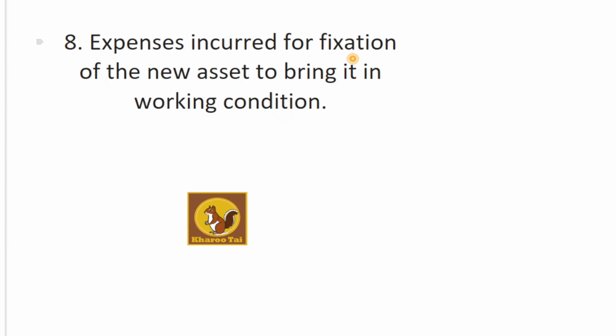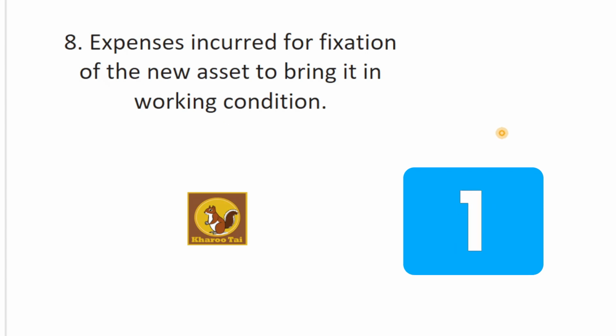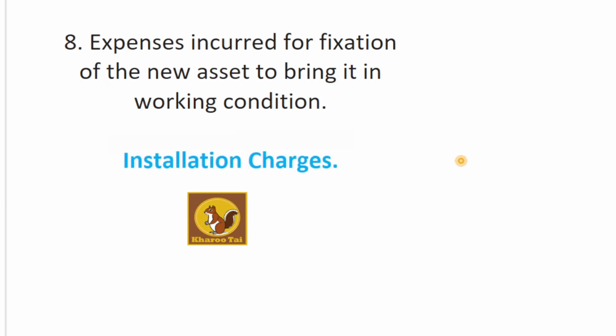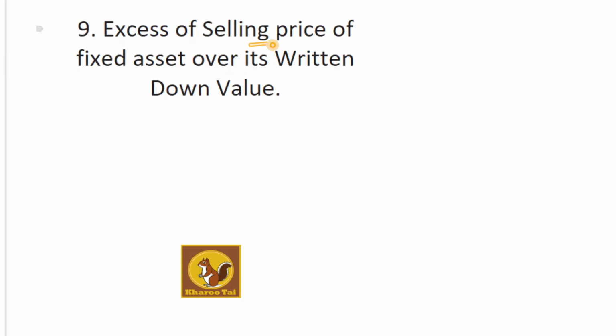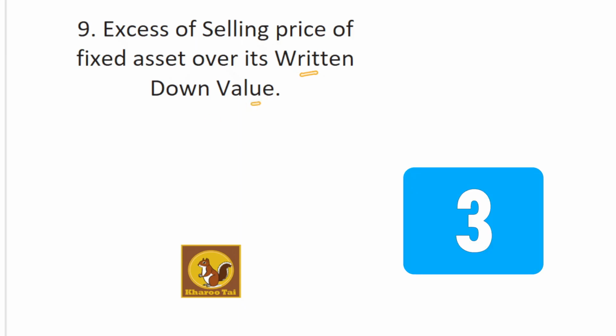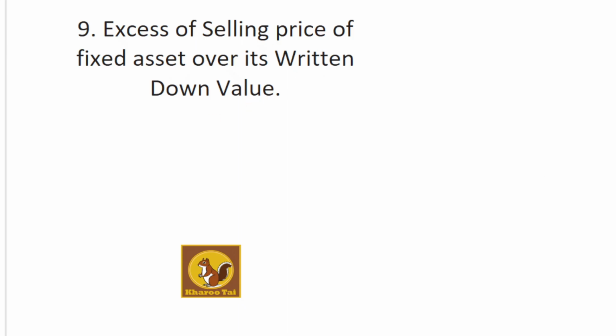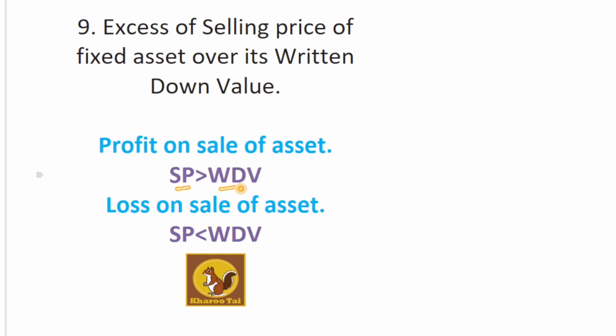Expenses incurred for fixation of the new asset to bring it in working condition. Installation charges. Excess of selling price of fixed asset over its written down value. Profit on sale of asset. When selling price is more than WDV, we get profit on sale of asset. And when selling price is less than WDV, we get loss on sale of asset.